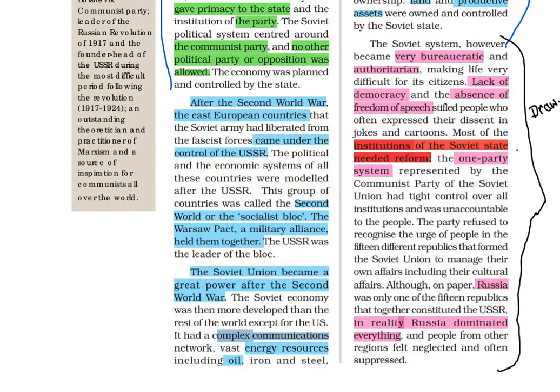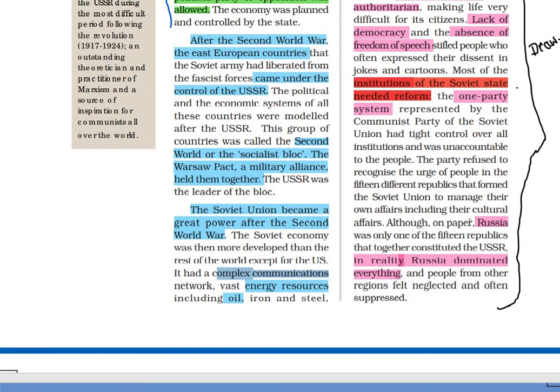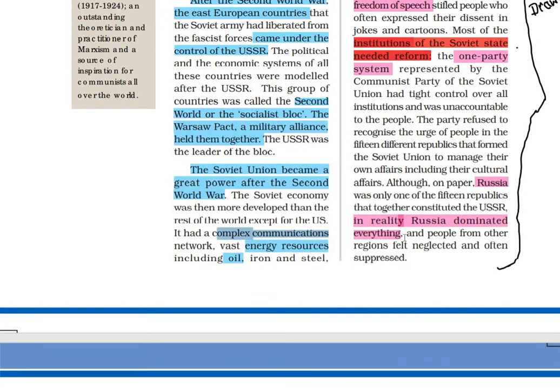Next up, the institutions of the Soviet state needed reforms. The one-party system was unaccountable to the people. Next drawback was that Russia on paper was only one of the 15 republics that constituted the USSR. But in reality, Russia dominated everything and people from other countries felt neglected.